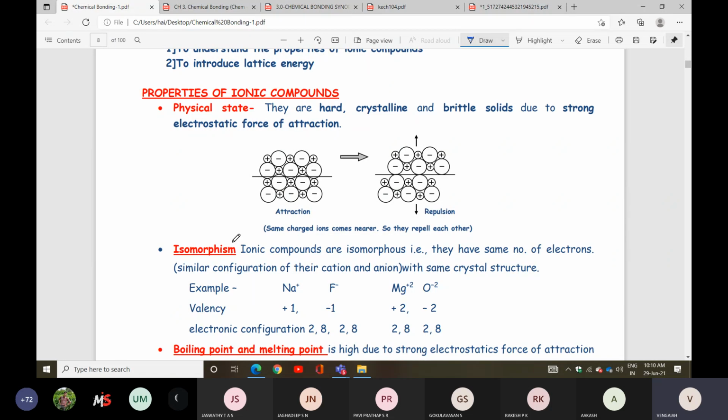It is given with respect to attraction and also repulsions. So they are hard, crystalline, and brittle due to strong electrostatic force of attraction.